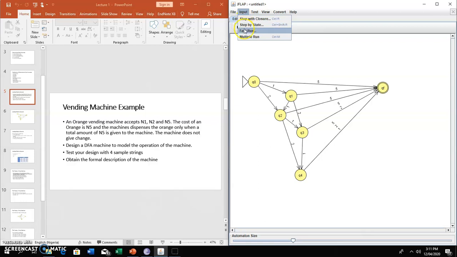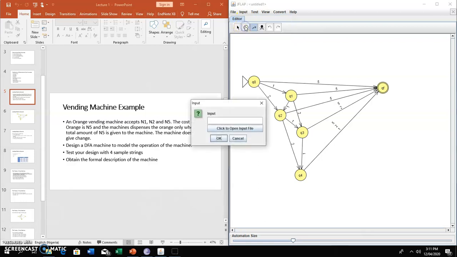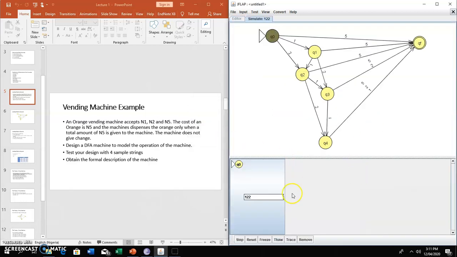So let me use step by state. Let's think of various combinations that will give us 5 naira. We can have 1 2 2. Would this work? 1 2 2. Let's try it out. This is what we want to test from state 0.